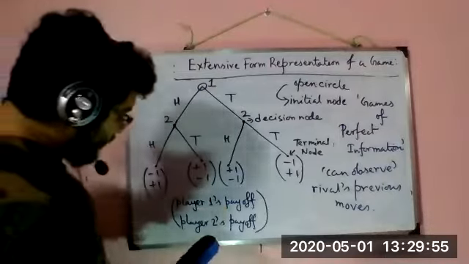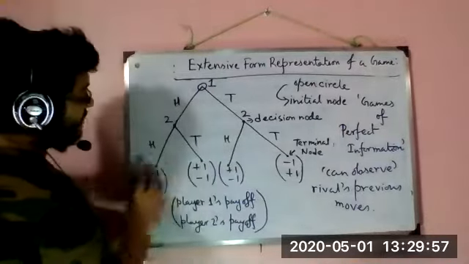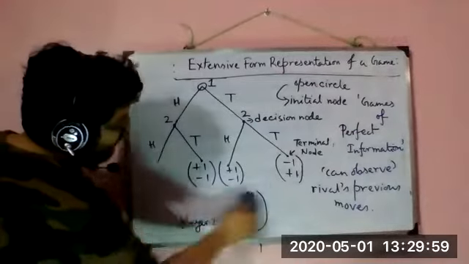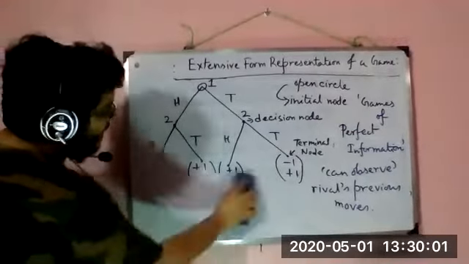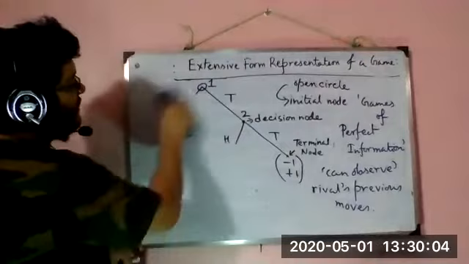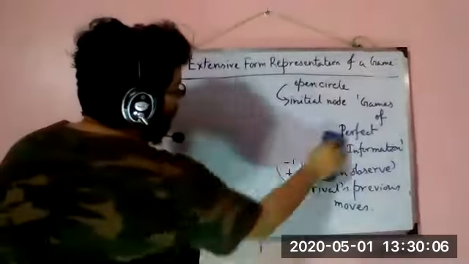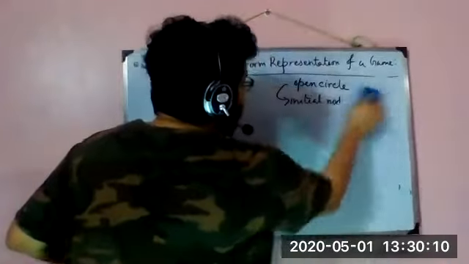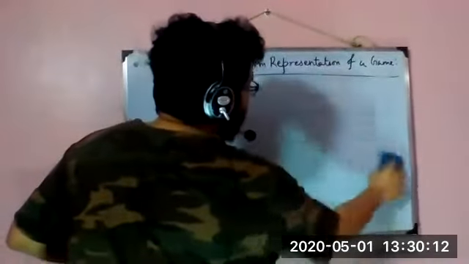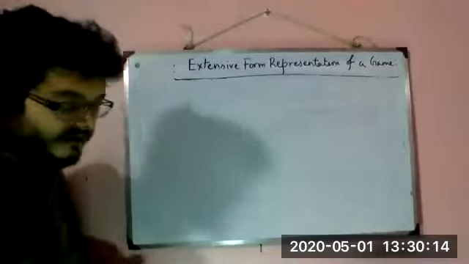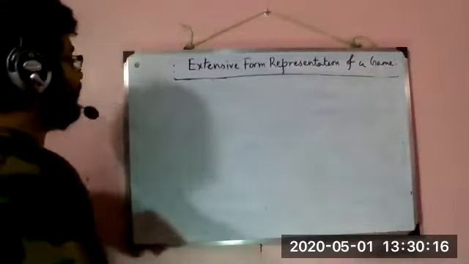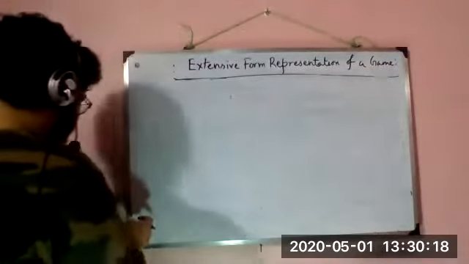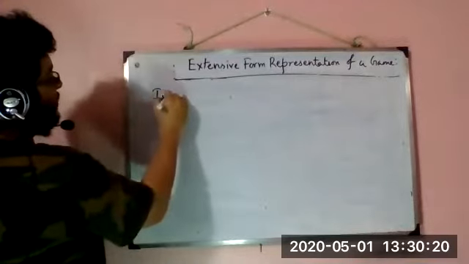So to segregate between them, we use information sets. A set, which signifies what a player knows when she has to make a move. Okay, so information set.